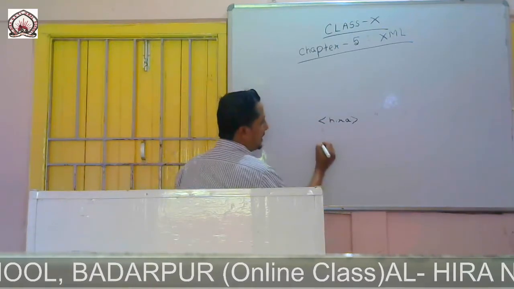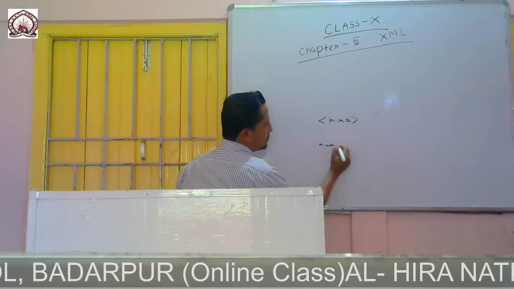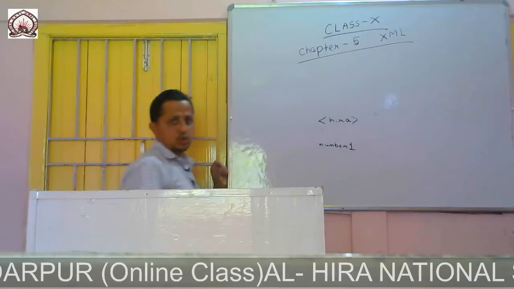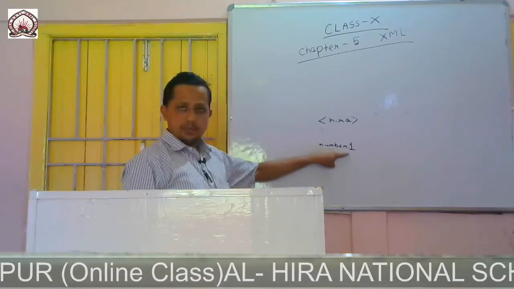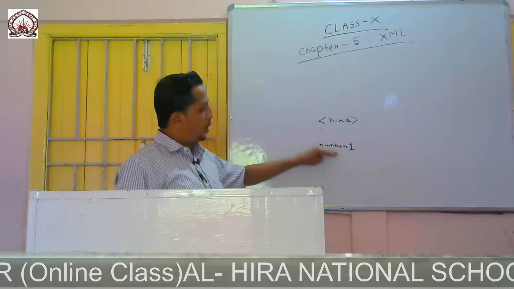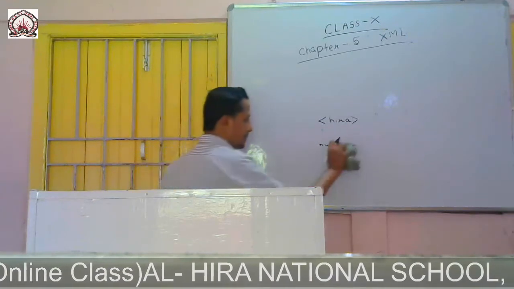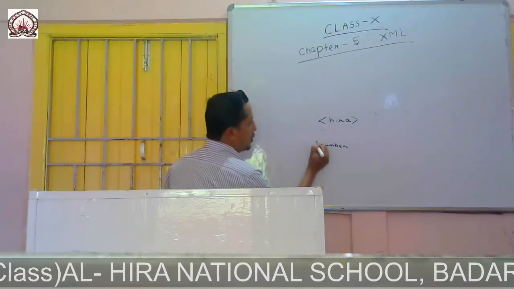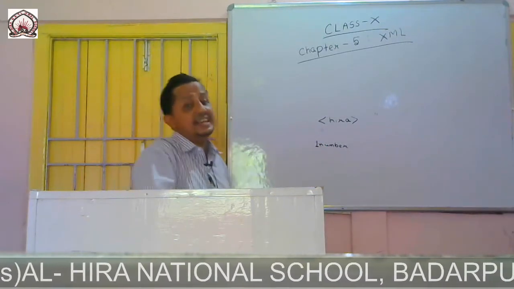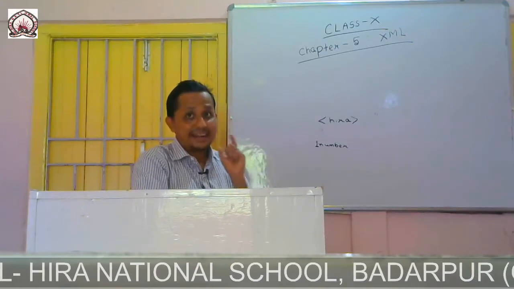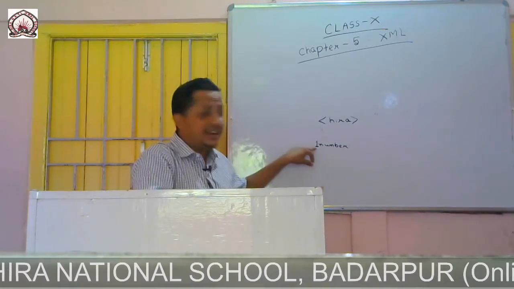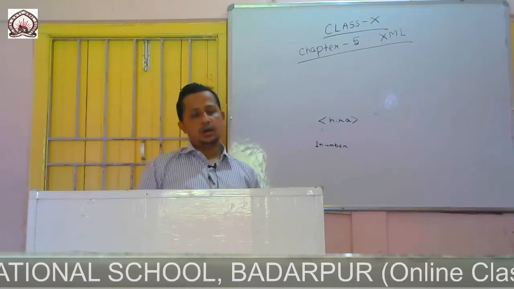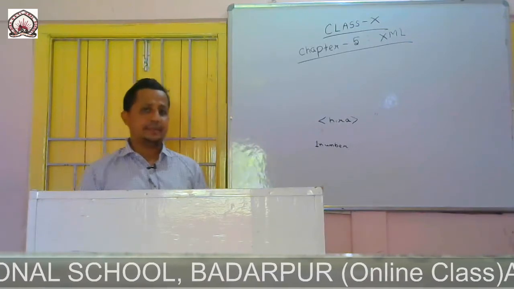If I write number1, it is also a valid XML element because it follows all the rules. But if I write 1number, this is invalid, because a name cannot start with a number. I hope you understand. So there are 4 rules. If you follow these 4 rules, we can make any XML element.